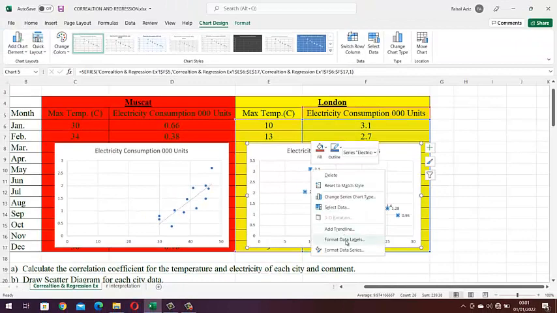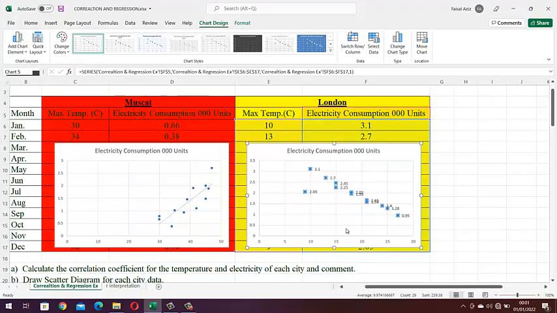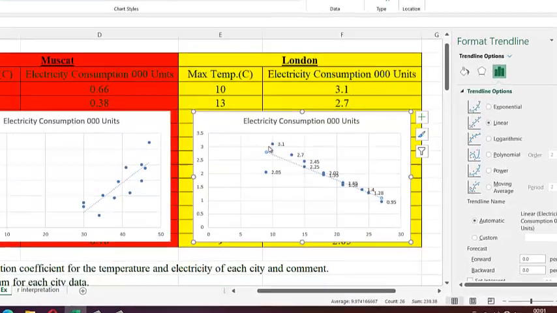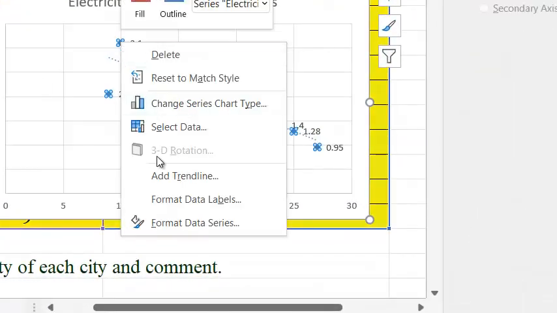So here it comes, add trend line. So this line is added. By mistake I've clicked on the value, so that's why it is showing like that. But when you right click, it is simple, and then click on add trend line.